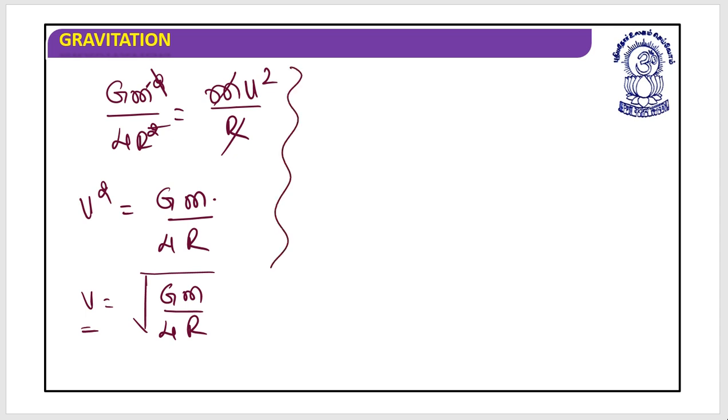Shall I add something? If they ask to find the kinetic energy of the system, please mind my words. It says find the kinetic energy of the system. How will you do this? Look at this.